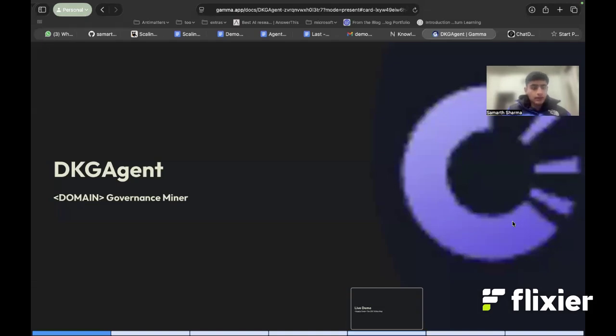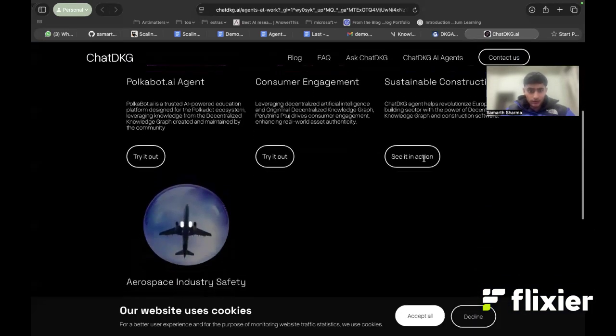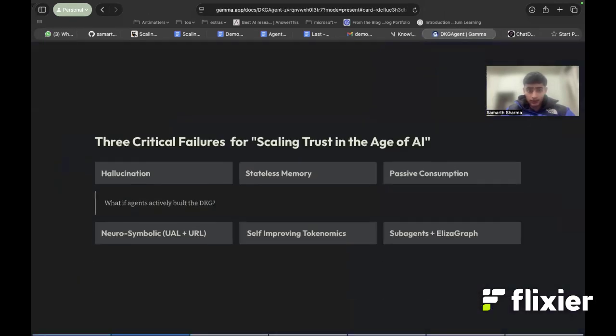DKG agent. That's the name of the existing front end in the DKG agent repository. Agents that use decentralized knowledge graph. Go to chat DKG and you will see four agents: Polkabot, consumer, construction, and aerospace. Notice what's missing? That's a $30 trillion gap: supply chain.